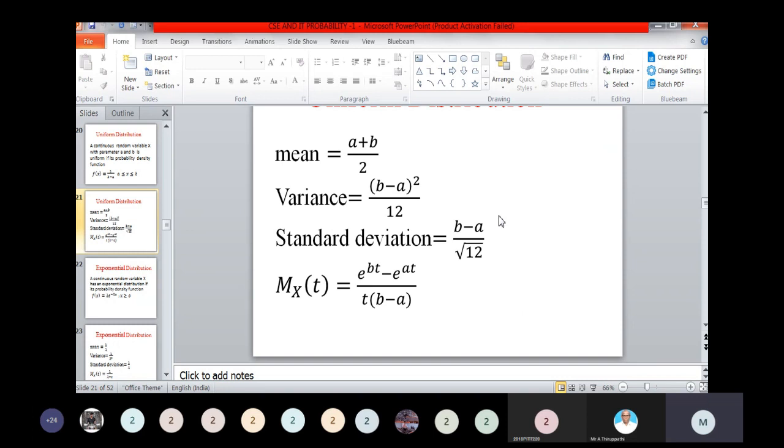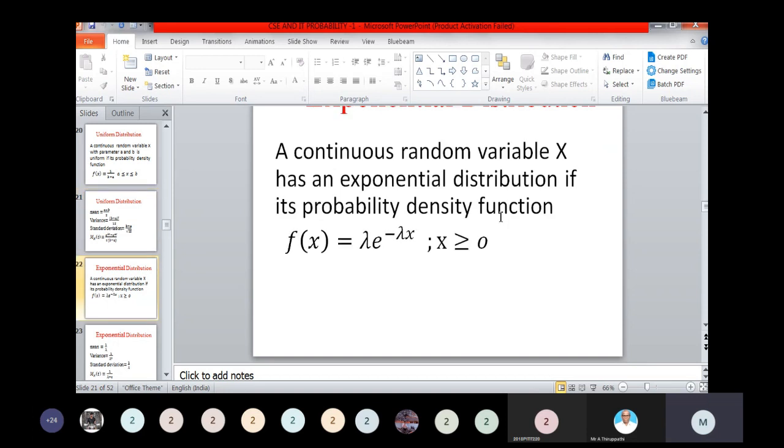Mean of the uniform distribution is a plus b divided by 2. Variance equals b minus a the whole square divided by 12. The standard deviation is nothing but the square root of variance, that is b minus a divided by square root of 12. Moment generating function M x of t equals e to the power bt minus e to the power at divided by t into b minus a.